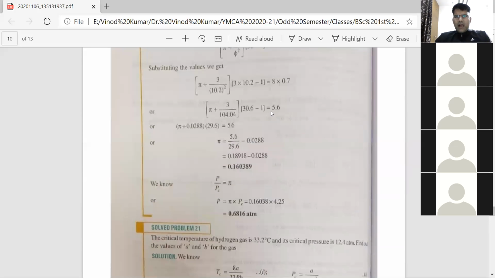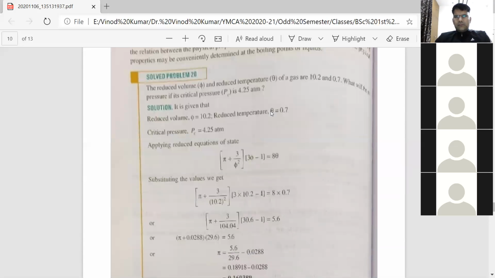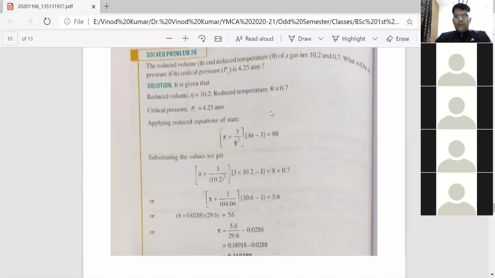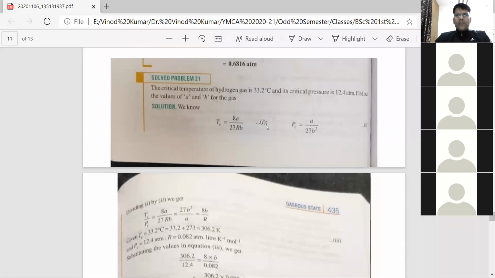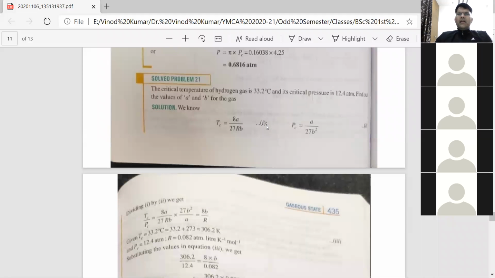So, critical temperature is related with van der Waals gas constants, because this question is just in between critical parameters and van der Waals gas constants. So critical temperature, which we derived, was equal to 8A/27RB. You remember? The relationship between critical gas constants and van der Waals gas constants.